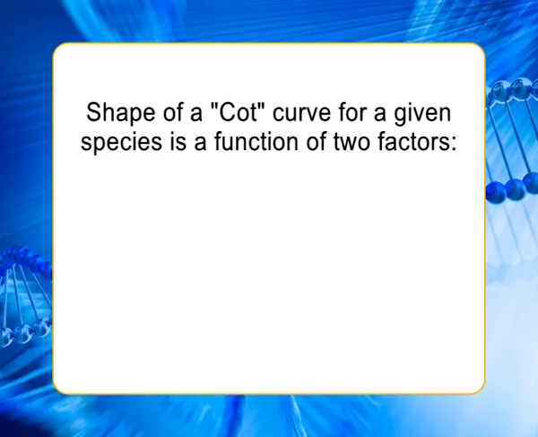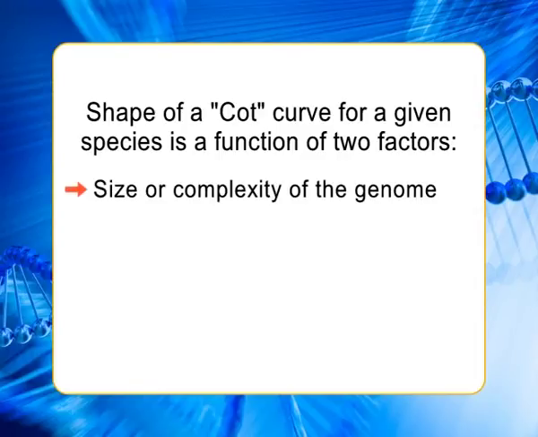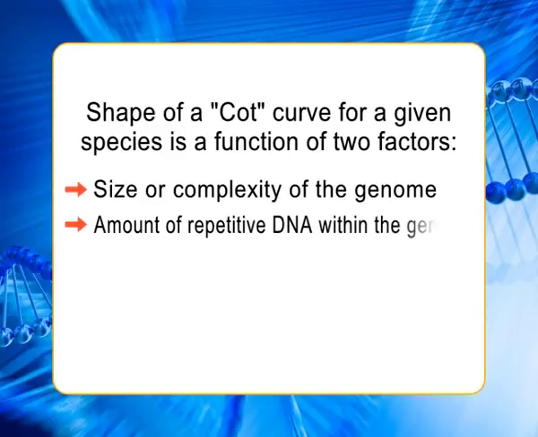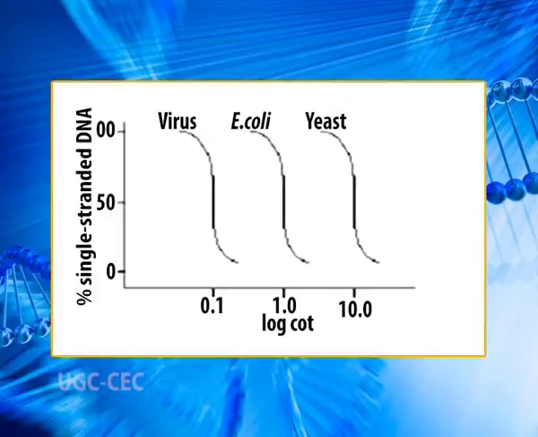The shape of a Cot curve for a given species is a function of two factors: the size or complexity of the genome, and the amount of repetitive DNA within the genome. The Cot curves of the genomes of bacteriophage lambda, E. coli and yeast have the same shape, but the Cot 1/2 of yeast is largest, E. coli next and lambda smallest.